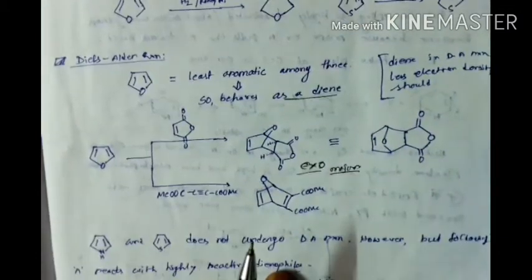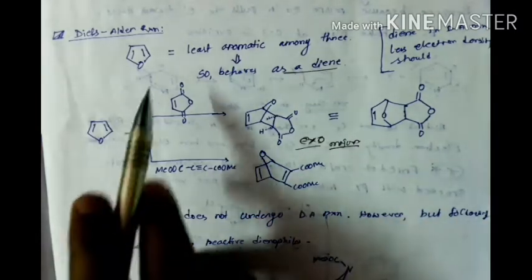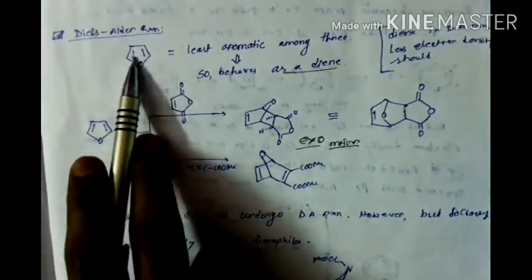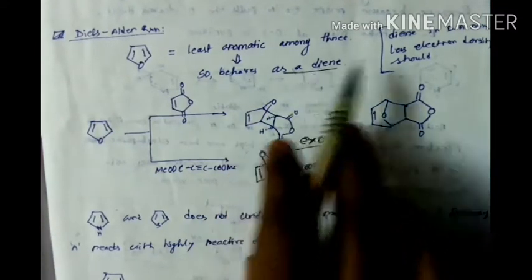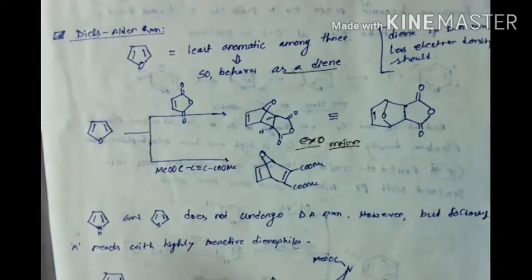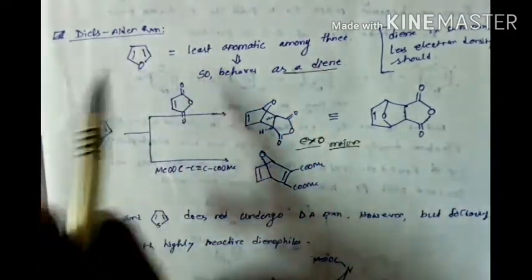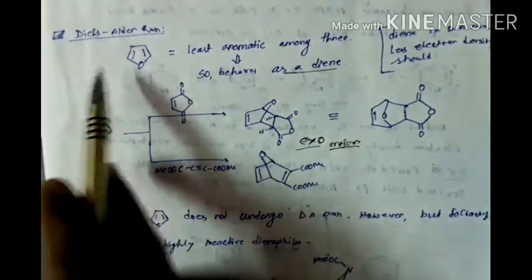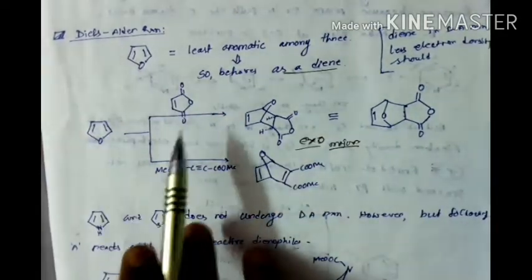Now this is a very important reaction, the Diels-Alder reaction, and we know that only furan can be used as a diene in the Diels-Alder reaction. In a Diels-Alder reaction one diene and one dienophile are required. So furan is actually the least aromatic among the three, that means furan, pyrrole and thiophene. So furan is less aromatic, so it behaves as a diene.